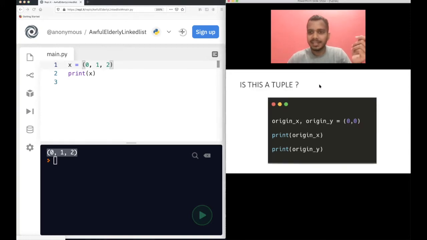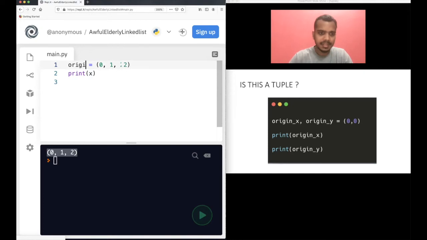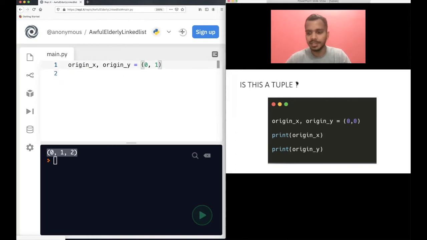The next thing is quite interesting. Is this a tuple or not? Let me write an example again: origin X, origin Y equal to 0, 0. Is this a tuple or an integer? As I already told you, this is again an integer, because you have two variables on the left-hand side. Then again, it's two integers, and both will be assigned 0, 0 here. If it was 0, 1, origin X will be assigned 0, origin Y will be assigned 1. So this is again an integer, not a tuple. You can of course verify that if you want to.